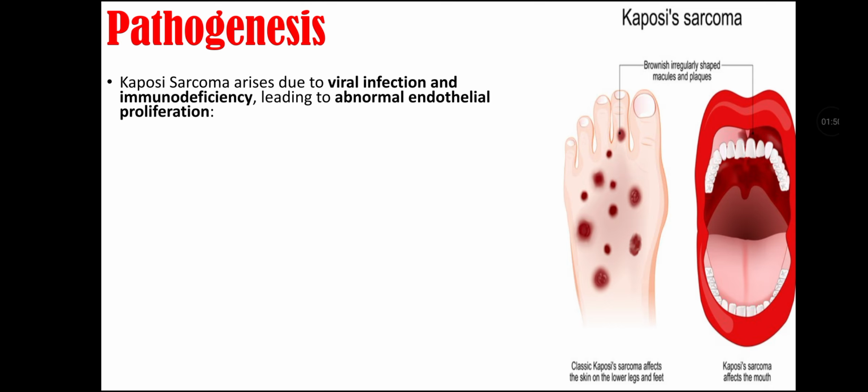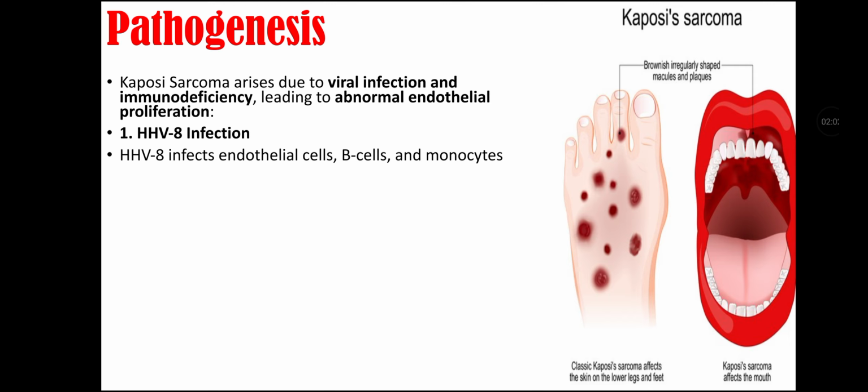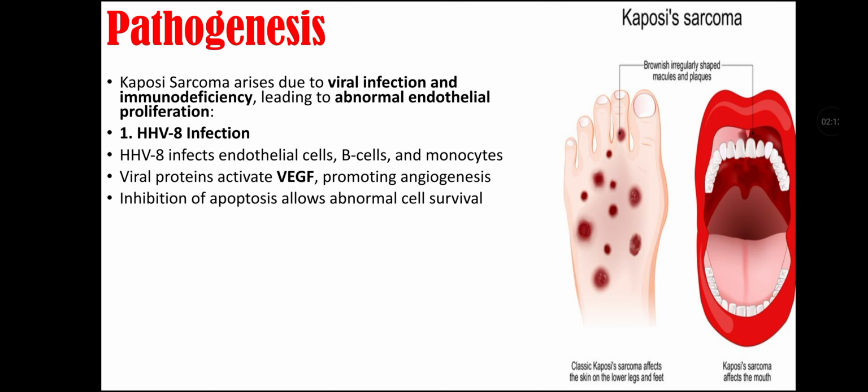Pathogenesis. Kaposi sarcoma arises due to viral infection and immunodeficiency, leading to abnormal endothelial proliferation. First, there is human herpes virus 8 infection. It infects endothelial cells, B cells, and monocytes. Viral proteins activate VEGF, that is vascular endothelial growth factor, that promotes angiogenesis. It then causes inhibition of apoptosis that allows abnormal cell survival.